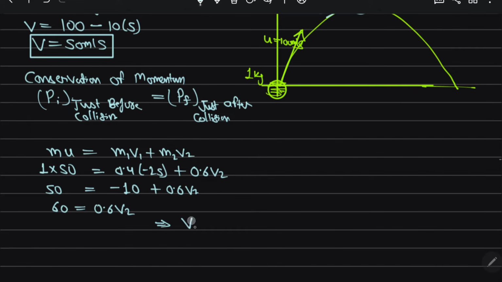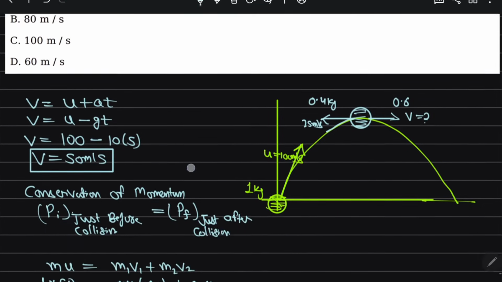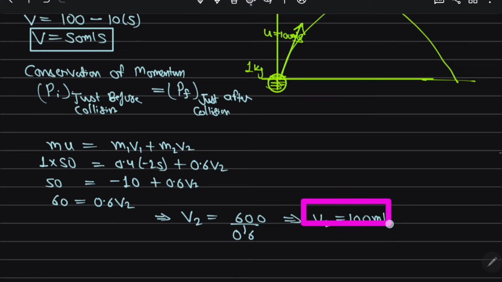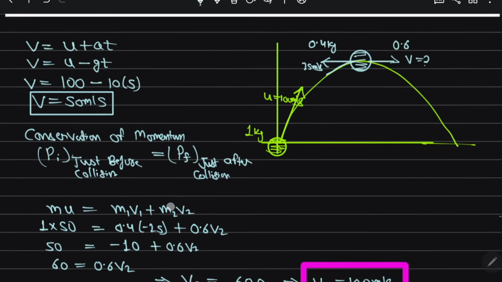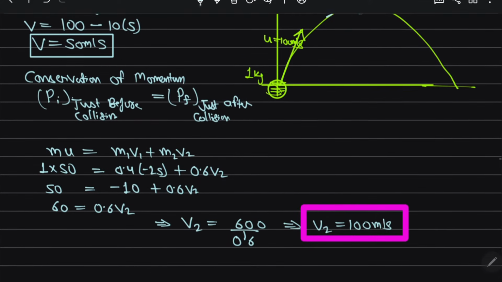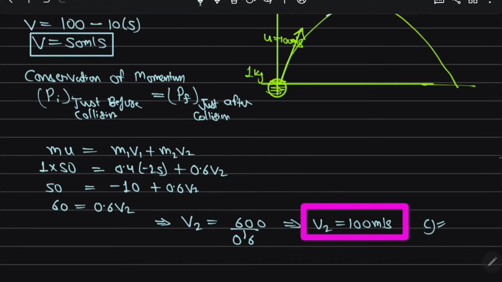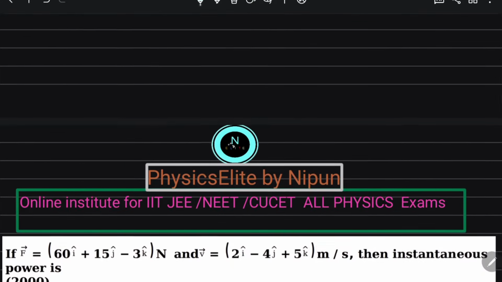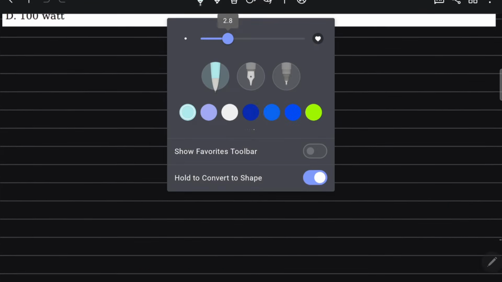So v2 comes out to be 60 divided by 0.6, which is 100 meter per second. So option C is correct. So I proceed for the next question.